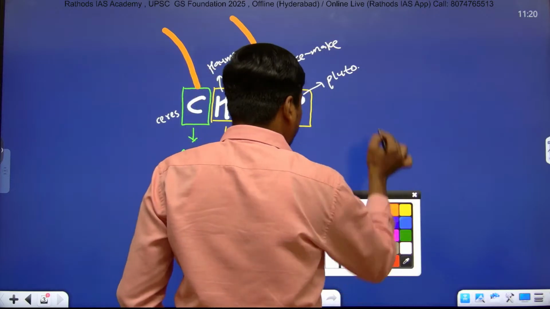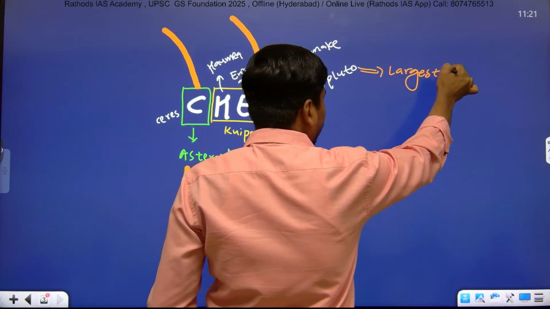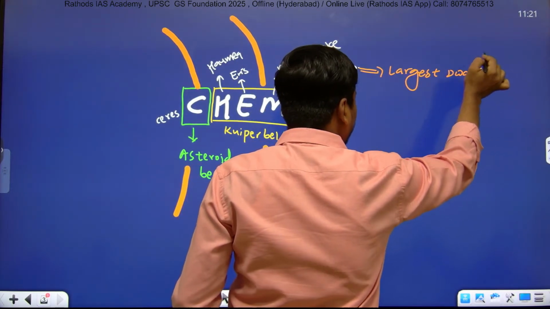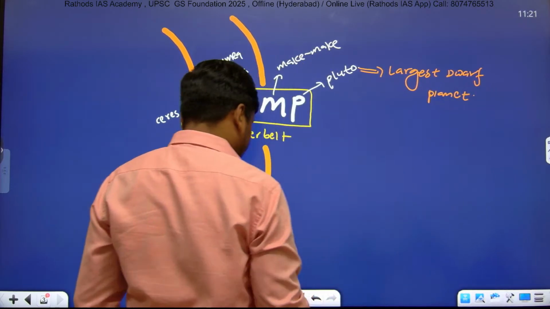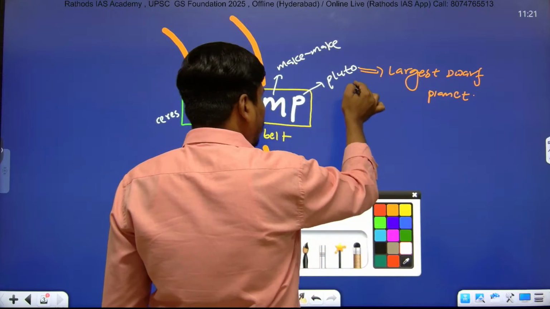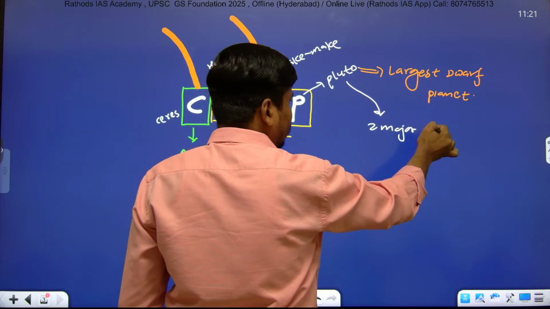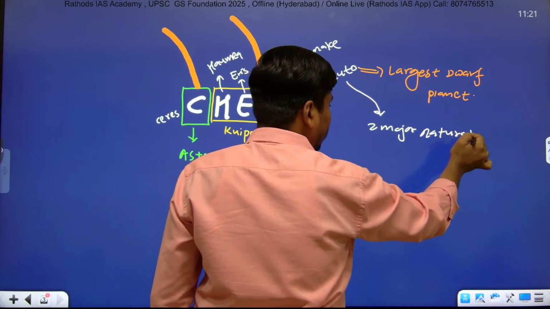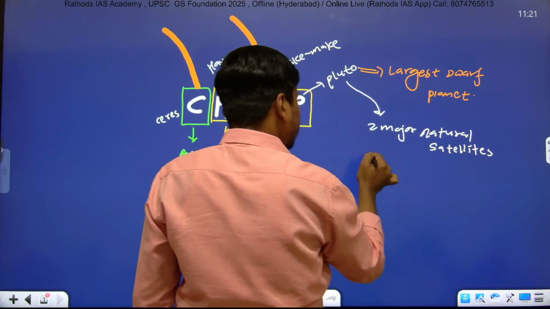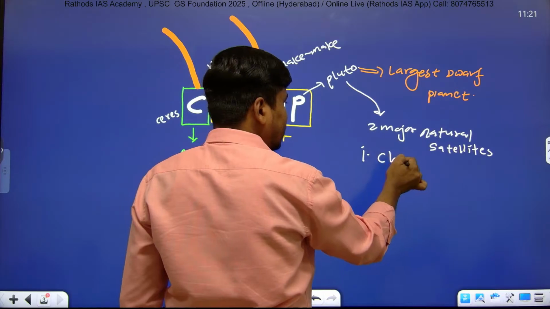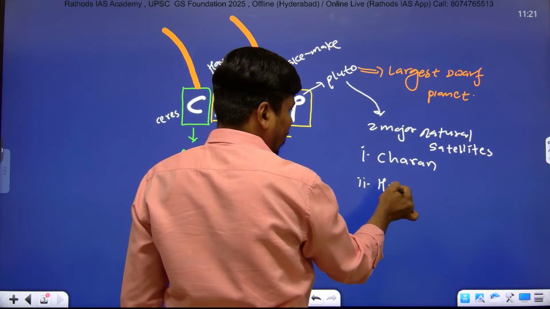Among these, Pluto is the largest dwarf planet. And Pluto has two major natural satellites: one is Charon and the second is Hydra, right?